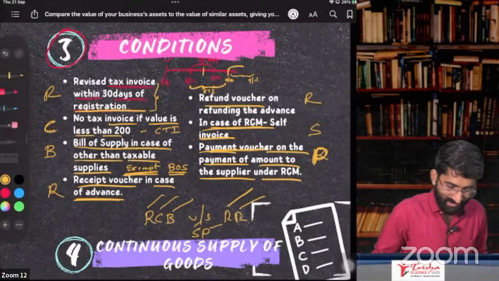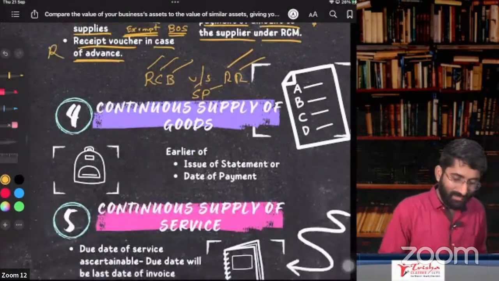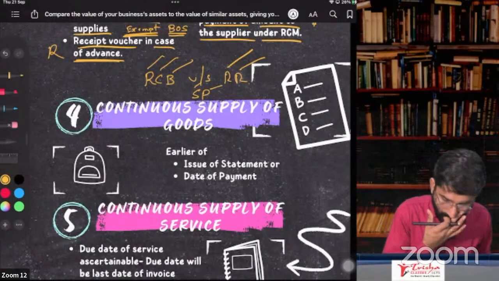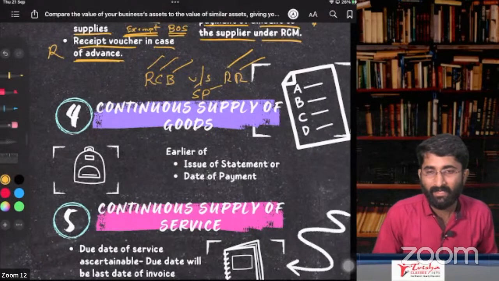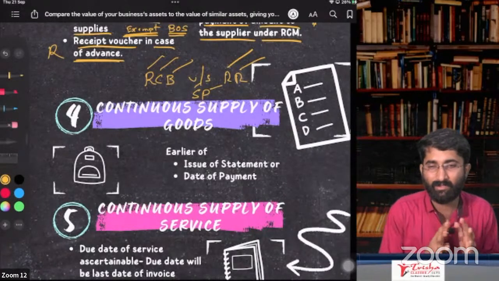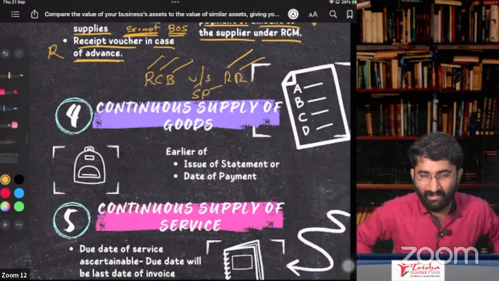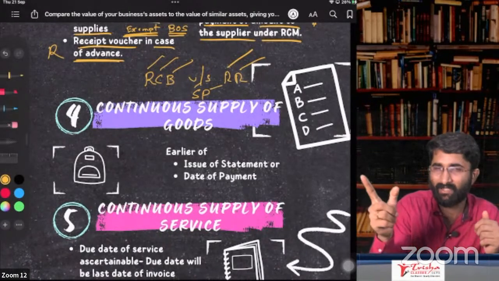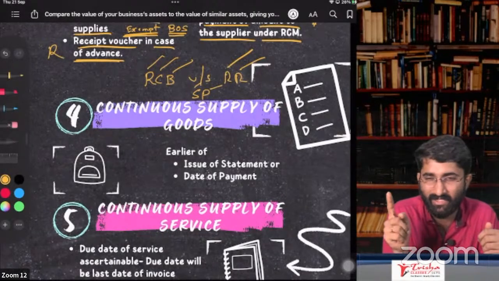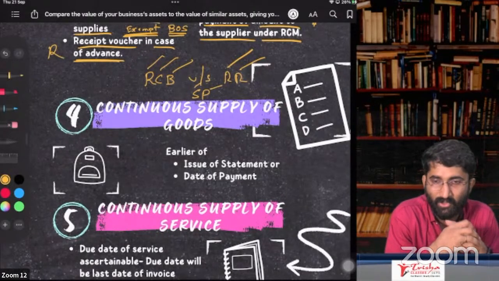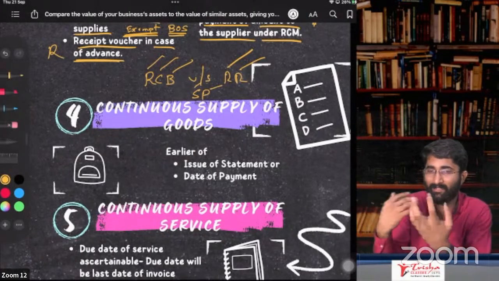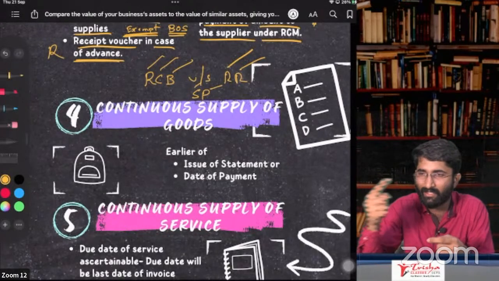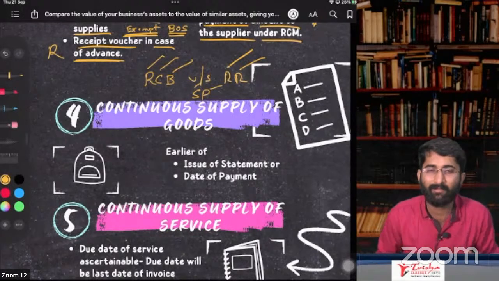Okay? So now, continuous supply of goods. Remember, continuous supply of goods. I'll give a realistic example: electricity. You know that as per GST, electricity is goods. So it is continuous supply. I am getting the lights here continuously, the goods is getting supplied. There is no interruption in between.